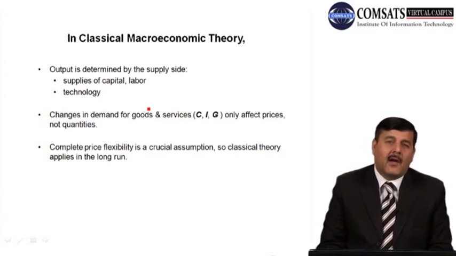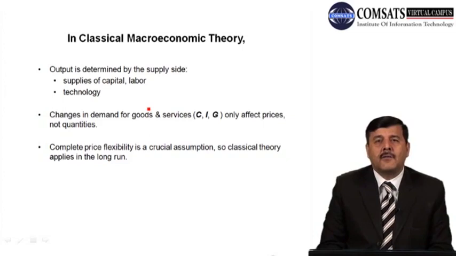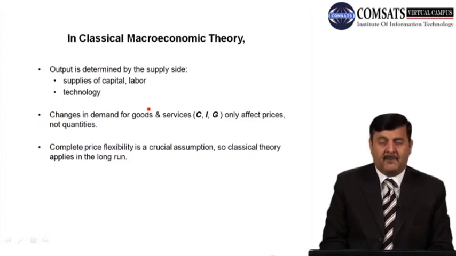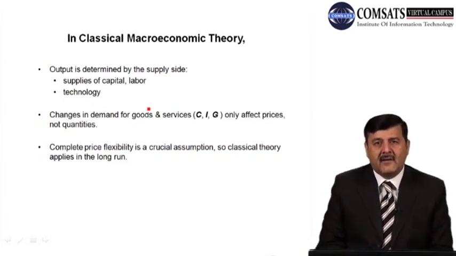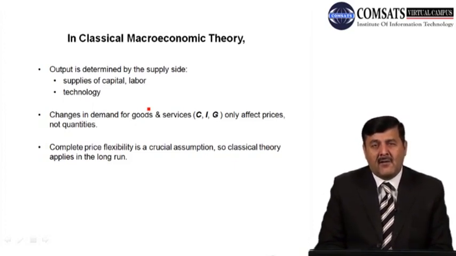अगर आपको याद होगा, हमने शुरू में प्रोडक्शन फंक्शन की बात की थी, प्रोडक्शन फंक्शन के बारे में पढ़ा था. हमने कहा था कि Y, which is output, is a function of capital and labor. So normally there are two factors of production which are used to produce output or goods and services in the economy, and those factors of production are capital and labor. And the third factor which is used in the production process along with these two factors of production is the technology. Level of technology is required to produce level of output in the economy.